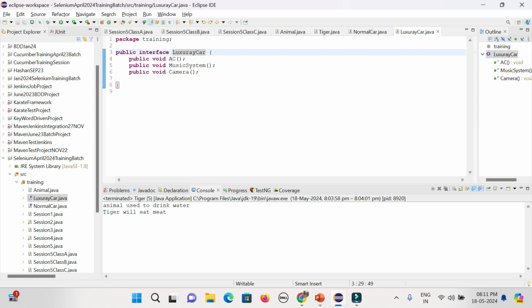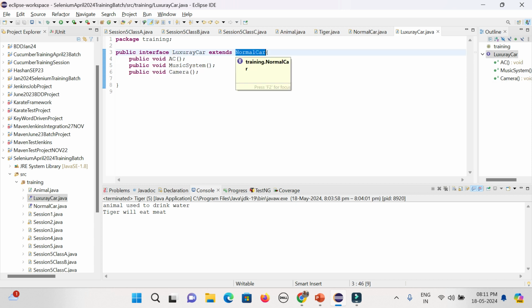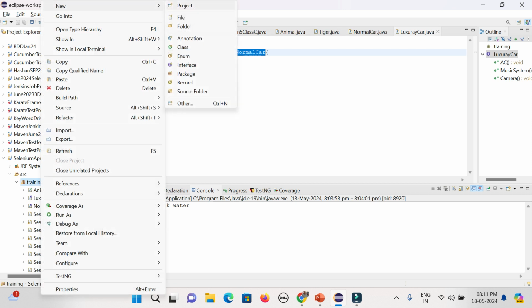So you can use the extends keyword. It means these three additional features will be there, and apart from that, you will also get the normal car features. That is the way, right? You can have a more luxury, more VIP car like a BMW and other stuff. It will have more and more important things, but it would follow the basic things of the car as well. Okay, now you can create a class. So interface to interface also uses the extends keyword.